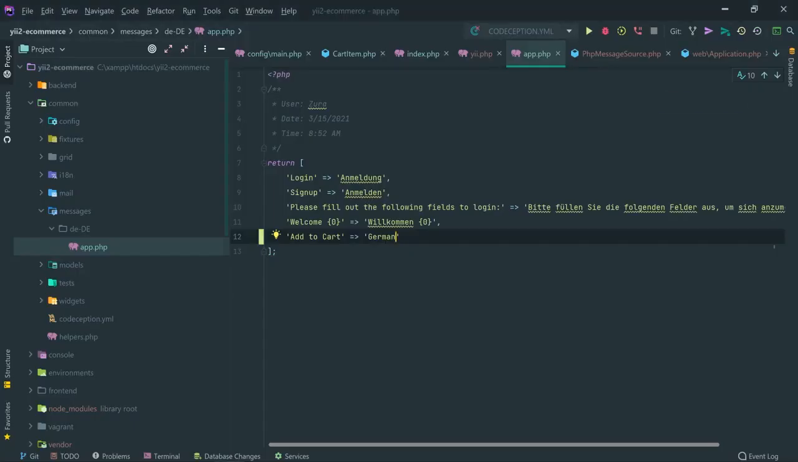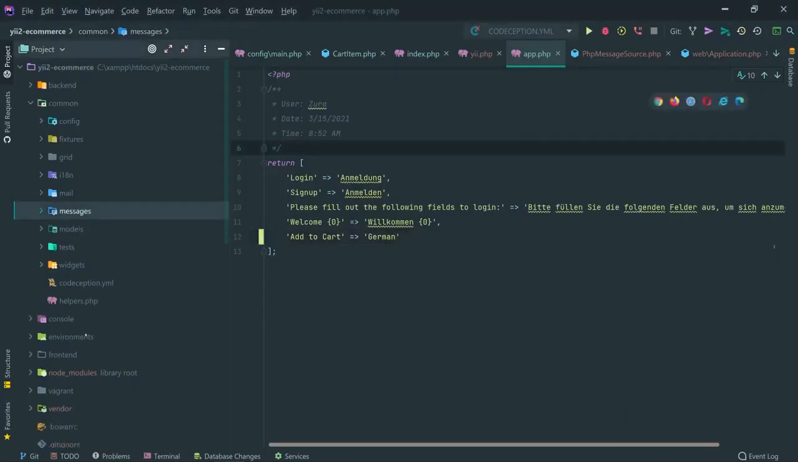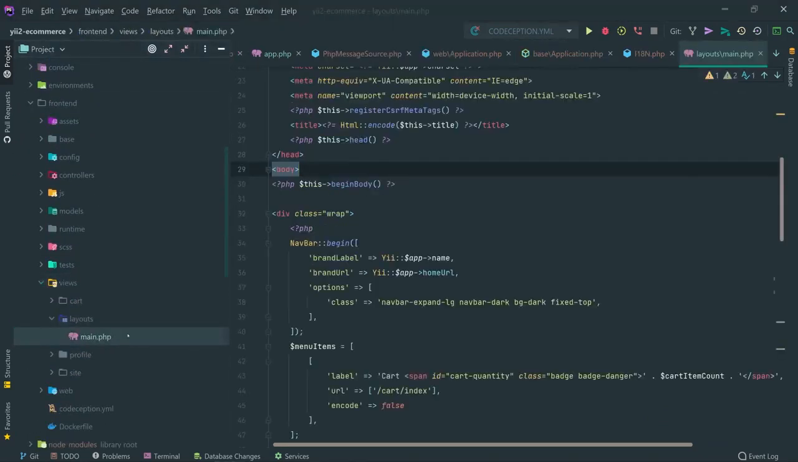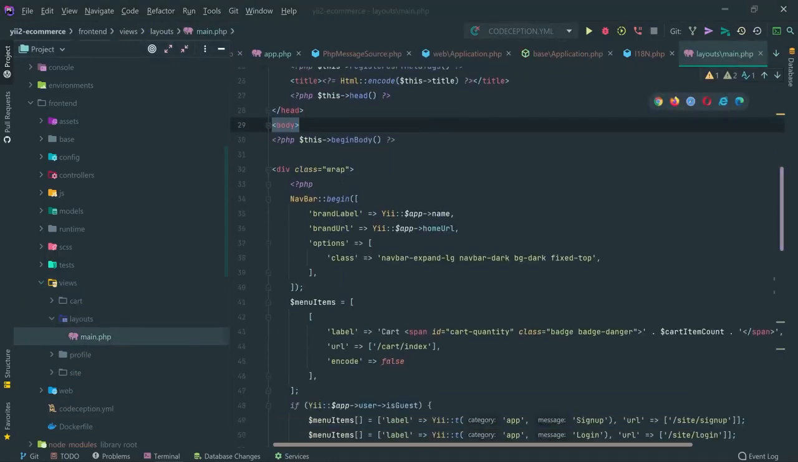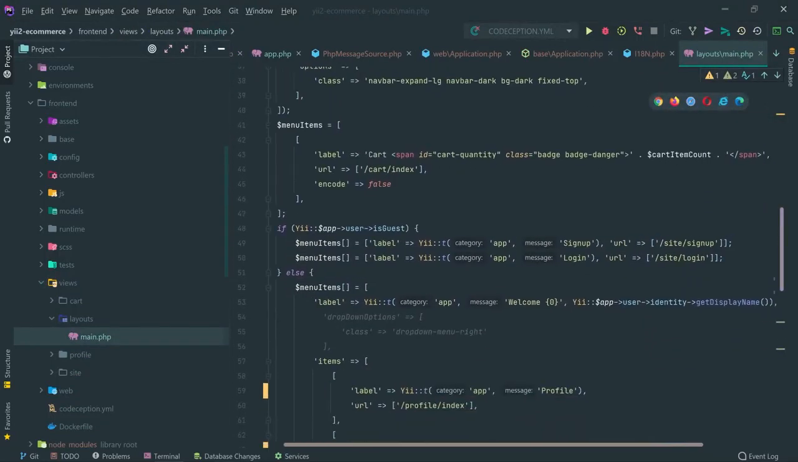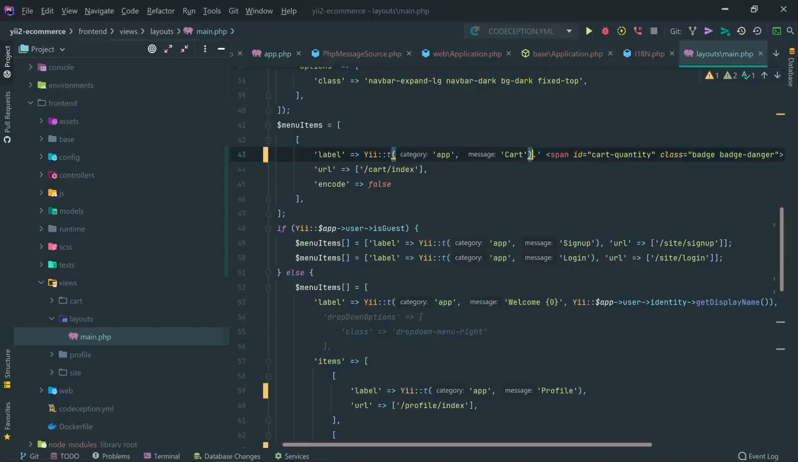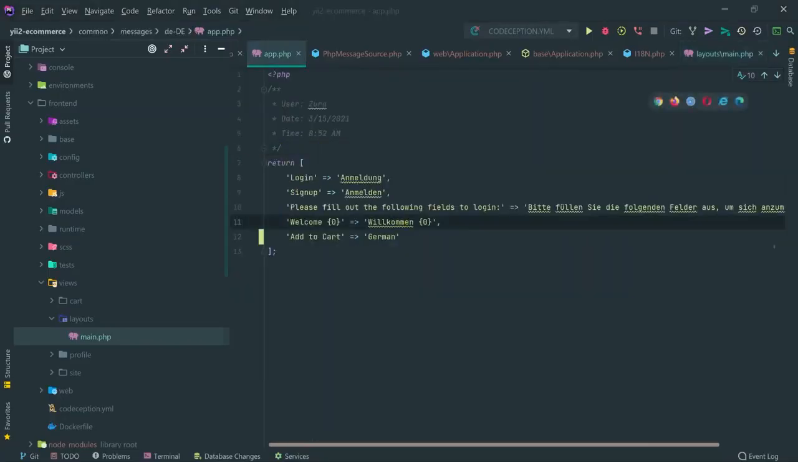This cart, for example. By the way, if we go in the content, views, layouts, main PHP, where is that cart written? Right here. Yeah, I forgot to make it translatable as well. So Yii t app cart. Okay, save that and reload, and look at this. So this is not translated. I can go in my app PHP and make it translatable as well.